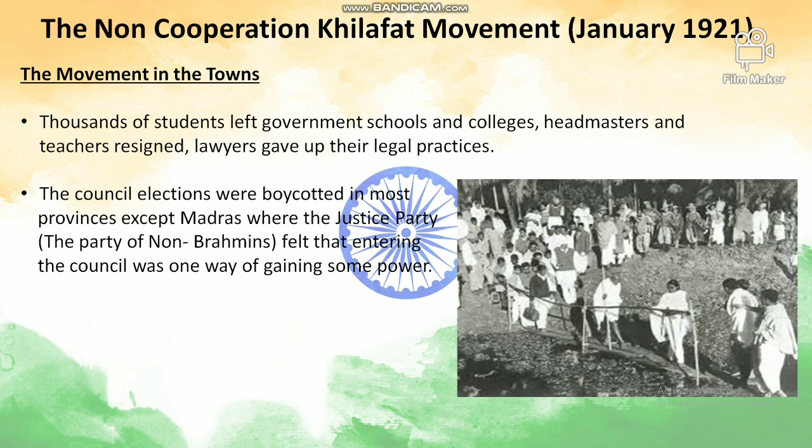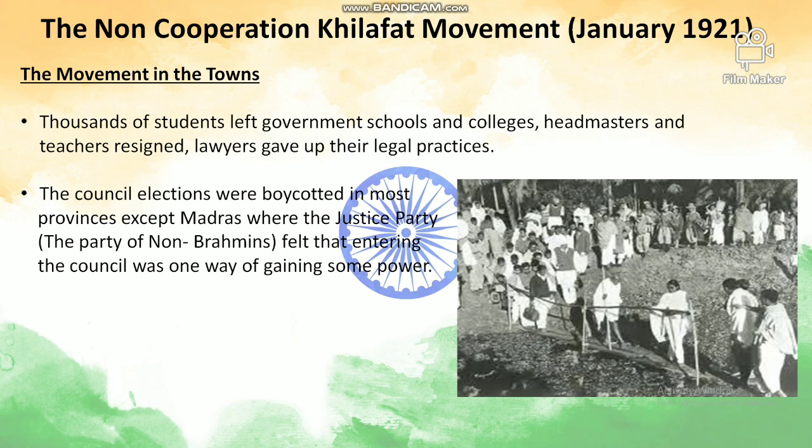Now, the non-cooperation Khilafat movement, January 1921. You have to keep a record of the dates. Now we are going to read the effects of this movement in towns and in villages. So one by one we are going to take up. First, the movement in the towns. In the towns, thousands of students, as it was planned, left government jobs and colleges, headmasters and teachers resigned, and lawyers gave up their legal practices.